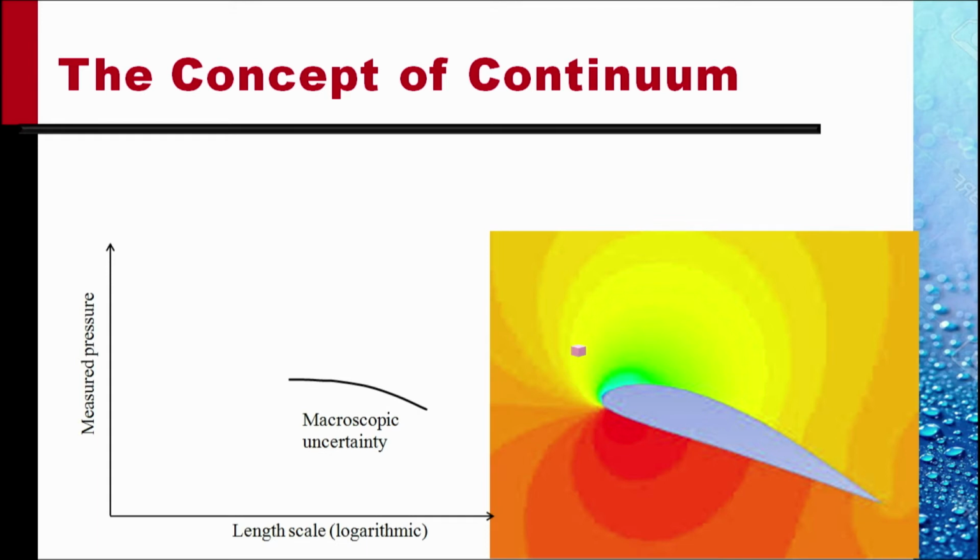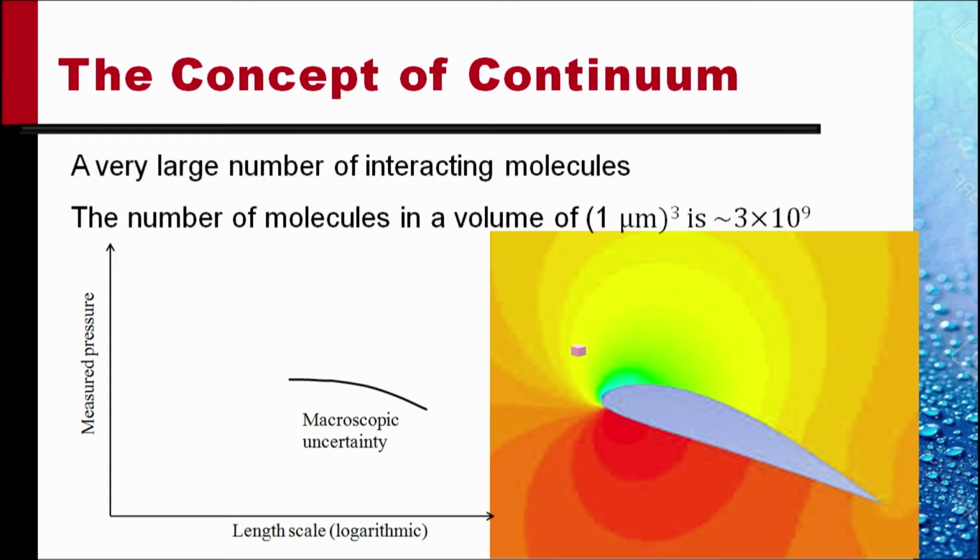After a certain limit, if we decrease the size further, the density defined as delta M by delta V would not change very much. There are a very large number of interacting molecules in any gas. The number of molecules in a volume of 1 micrometer cube is of the order of 3 into 10 to the power 9 for gases at ordinary temperatures and pressure.